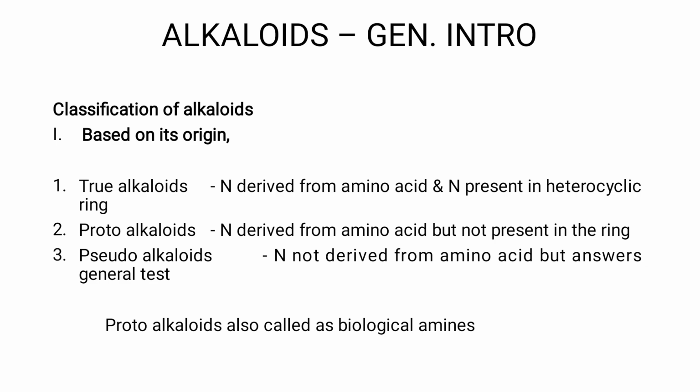In the third category, pseudo-alkaloid, the nitrogen is neither obtained from an amino acid nor present inside the ring structure, but these compounds answer alkaloidal chemical tests, so we call them pseudo-alkaloids. Pseudo means false, right? They don't have the general characters of alkaloids, but they answer a chemical test for alkaloids. So based on origin, an alkaloid may be true, proto, or pseudo.